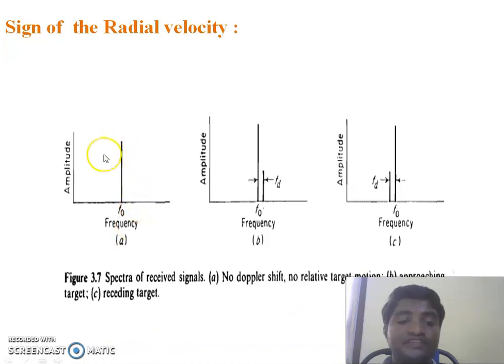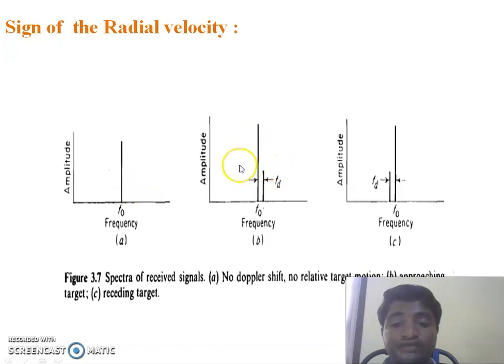We know that the first spectrum indicates there is no Doppler frequency shift. The target is stationary. If the target is stationary, the echo signal frequency and the transmitted signal frequency are the same. Echo signal frequency is f0 and transmitted signal frequency is f0.